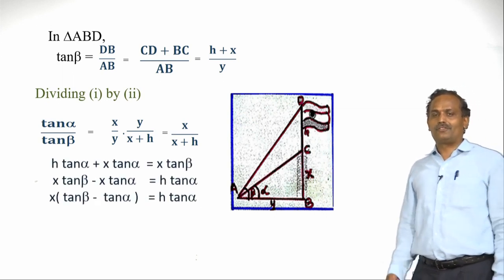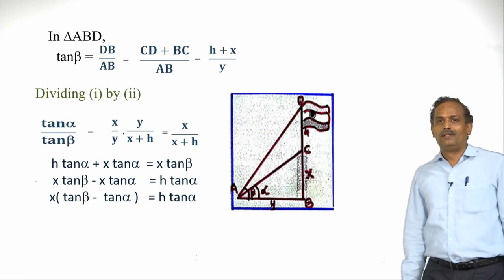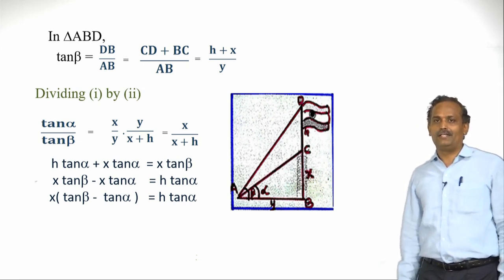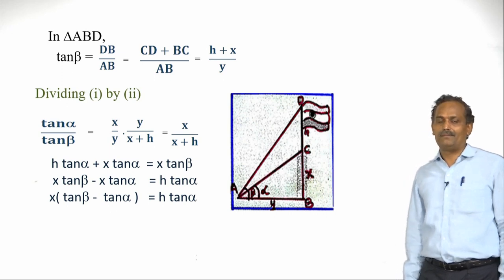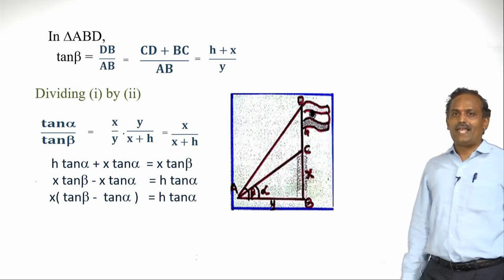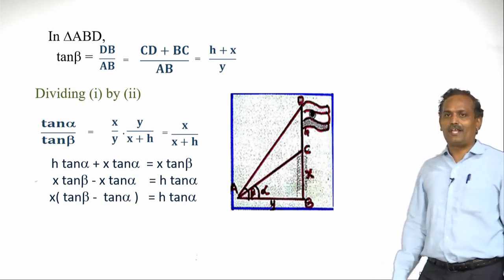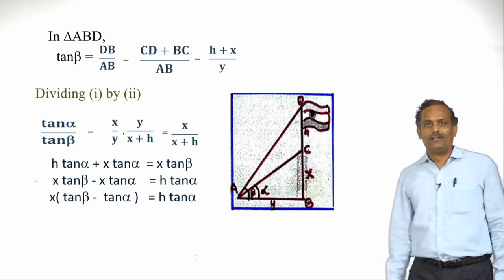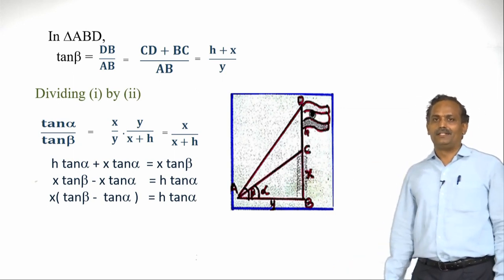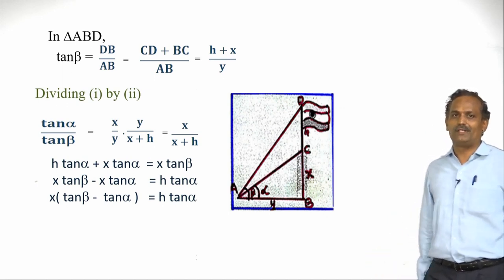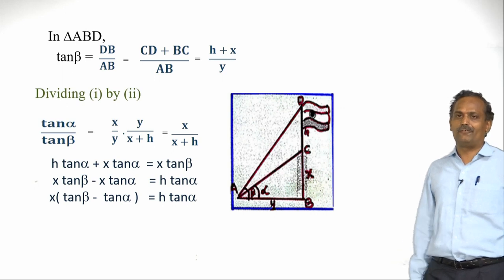Now let us cross multiply those. x tan alpha plus h tan alpha is equal to x tan beta. So let us do certain rearrangements. Let us send x tan alpha to the right side: x tan beta minus x tan alpha is equal to h tan alpha.